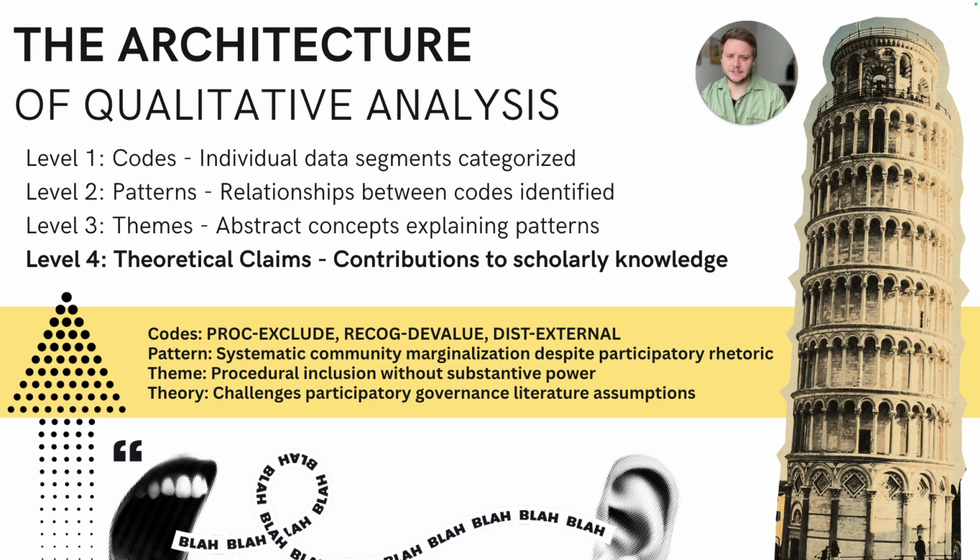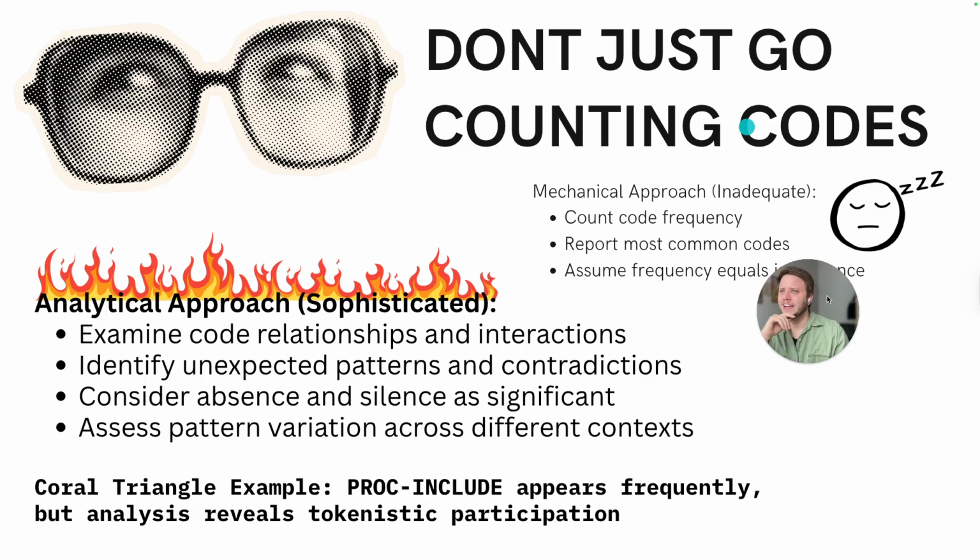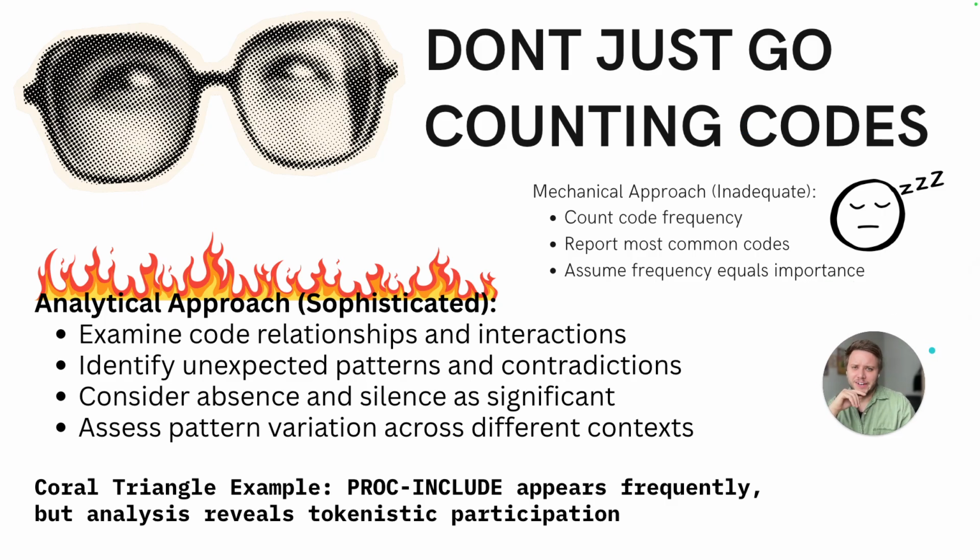So, this is where we're going to start. Each level requires different types of thinking. The codes are descriptive, patterns are comparative, the themes are interpretive, the theory is contributory. Contributory. That's a fun word. This structure is going to help you move systematically from those empirical observations to those theoretical insights. Okay. So, not just saying, I saw something, you're saying, what does this mean? And what does this mean to the broader humanity, right? Something of that nature.